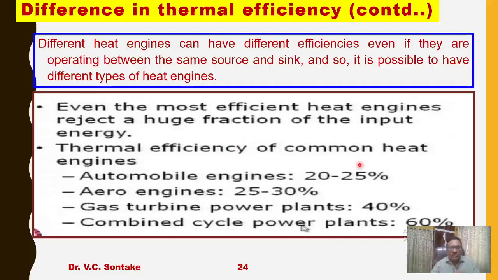For example, thermal efficiency of common heat engines: automobile engine only 20 to 25%, which is very small. Aero engines 25 to 30%. Gas turbine power plants only 40%. Combined cycle power plants 60%. In combined cycle power plants, we try to combine different types of cyclic heat engines. So the maximum efficiency we could get is 60%. So there is much scope in improving the efficiency of cyclic heat engines.